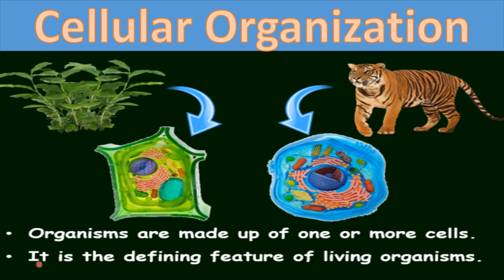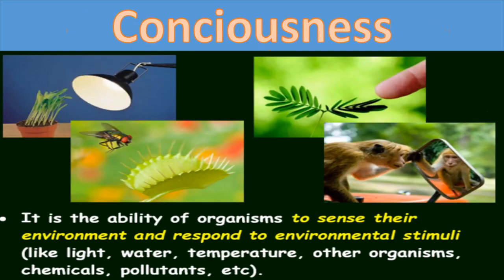So we can say cellular organization is the defining feature of living organisms, because all the life processes required to maintain life occur inside the cell only. Cellular organization is also called a defining property of the living organism. So you can say this is the second defining property. After that, the next property of living organisms is consciousness.